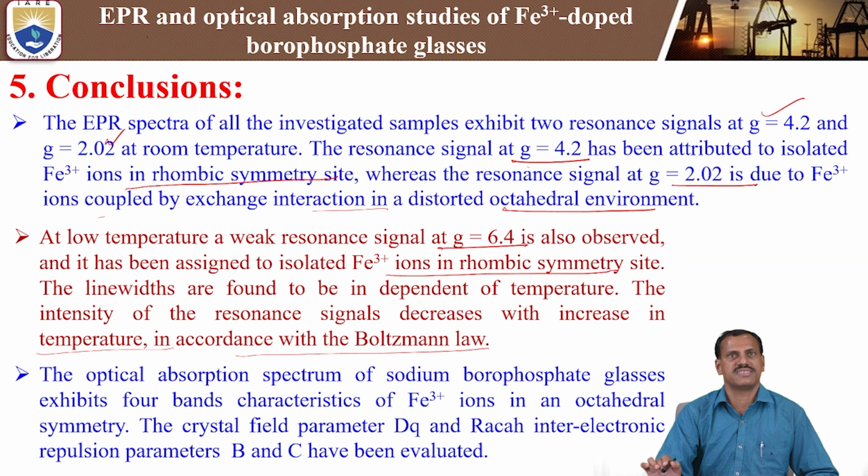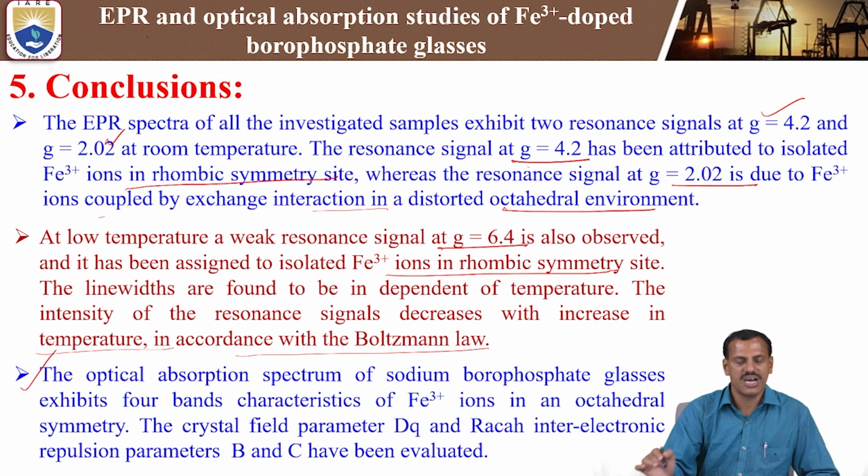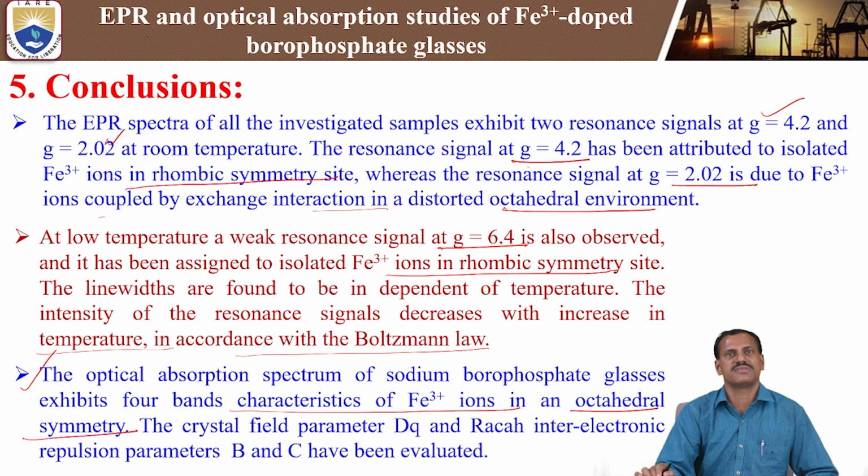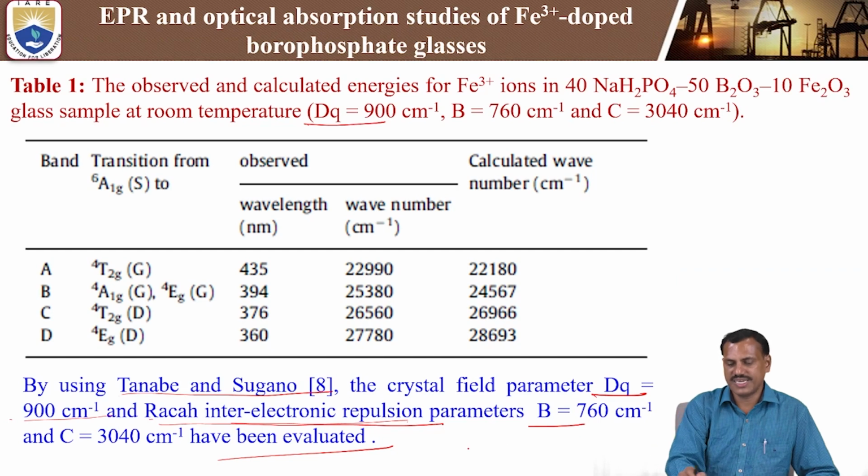Next, coming to the last study, the optical absorption studies. The optical absorption spectra of sodium borophosphate glasses exhibit four bands characteristic of Fe3+ ions in octahedral symmetry. In this study, we can calculate the crystal field parameter and the Racah inter-electronic repulsion parameters: Dq equal to 900 centimeter inverse, B equal to 760 centimeter inverse, and C equal to 3040 centimeter inverse. We get these values from the optical absorption spectrometer.